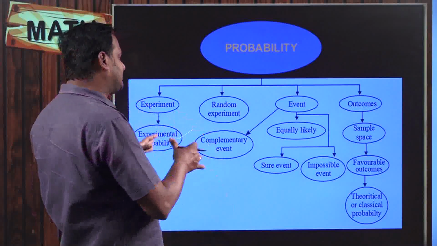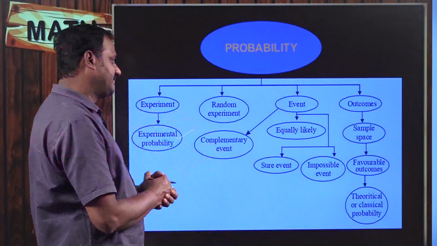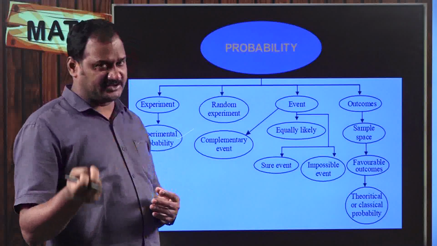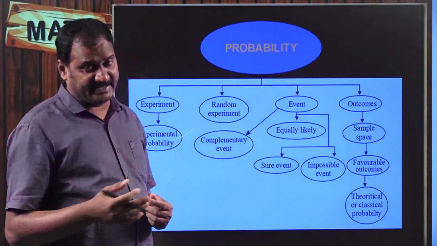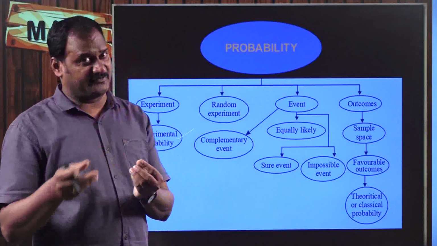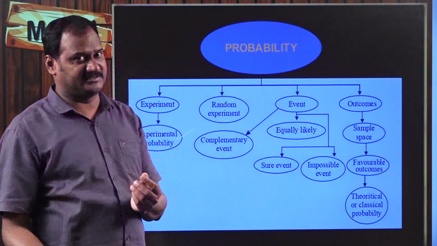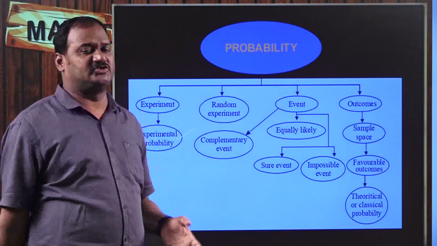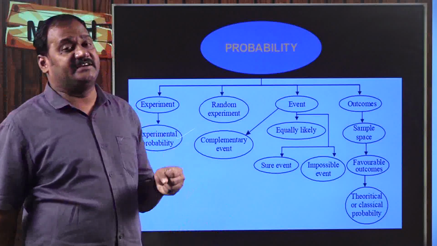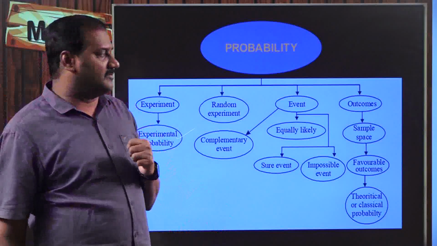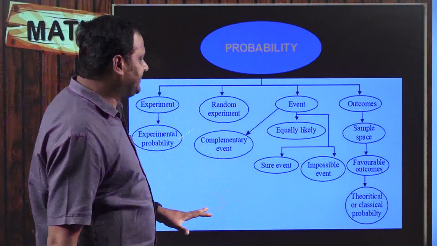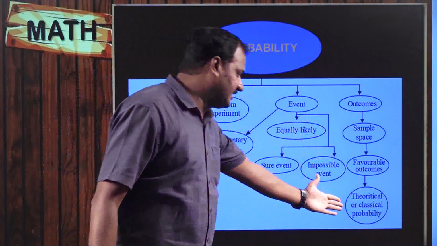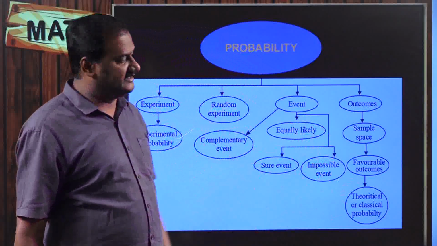In experimental probability, as we discussed, when you are tossing a coin, otherwise rolling a die, otherwise selecting one card randomly from a deck of 52 cards, all these events come under experimental probability. And we also have theoretical or classical probability, which we already discussed.